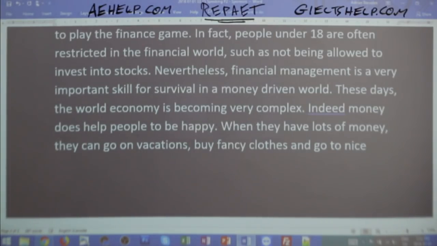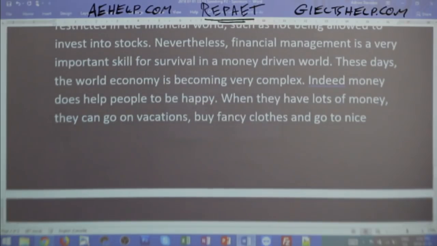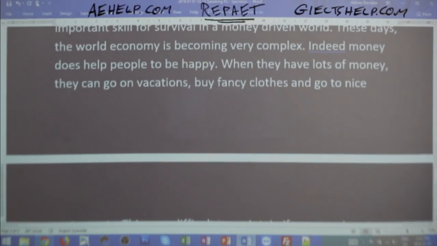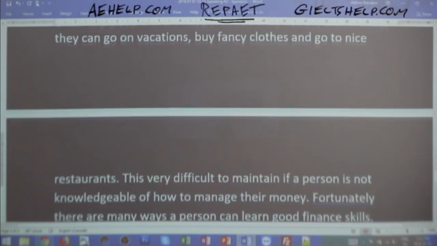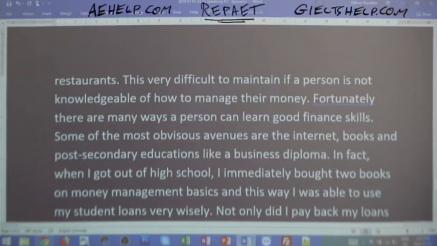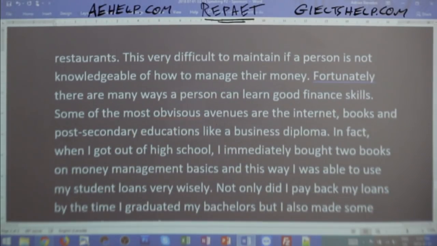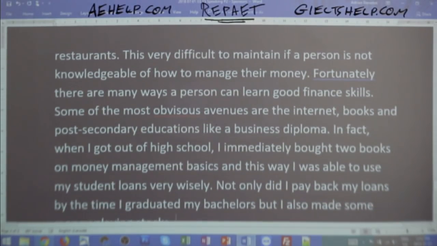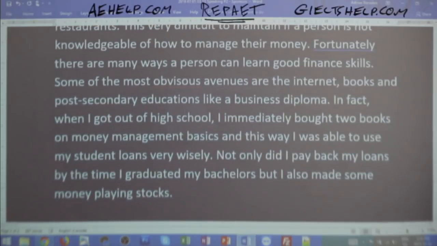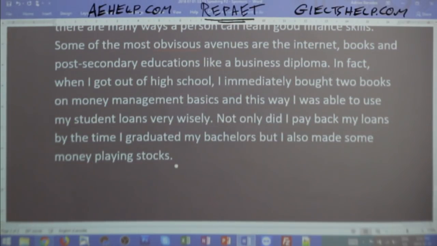These days, the world economy is becoming very complex. Indeed, money does help people to be happy. When they have lots of money, they can go on vacation, buy fancy clothes, go to nice restaurants. And this is difficult to maintain if a person does not know a lot about how to manage their money. Fortunately, there are many ways a person can learn these skills. Some of the most obvious avenues are the internet, books, post-secondary education like a business diploma.